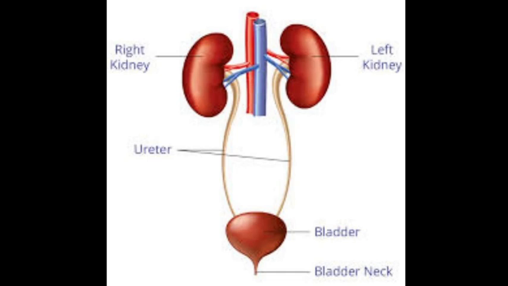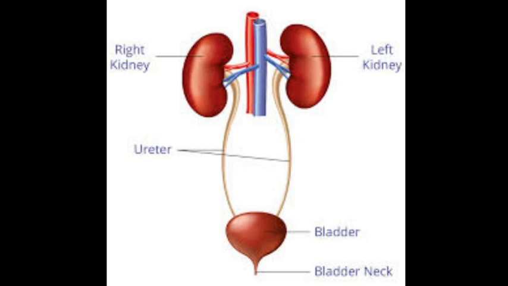Simply put, human beings have kidneys which do the work of excretion. There are two kidneys, and two ureters, a bladder and a urethra are parts of the excretory system. A kidney is a bean-shaped organ, as you see in your slide. At the back of our body, just above the waist, every person has two kidneys. The blood in our body passes through our kidneys. You can see the right kidney and left kidney.